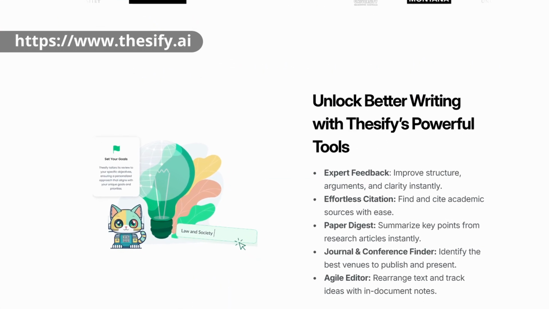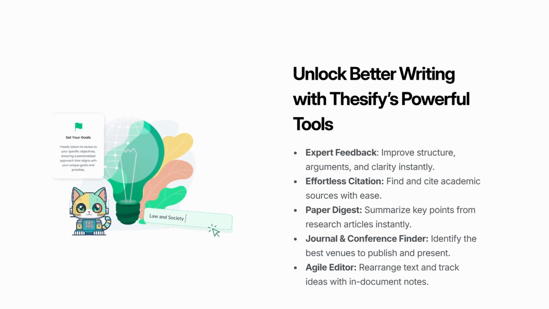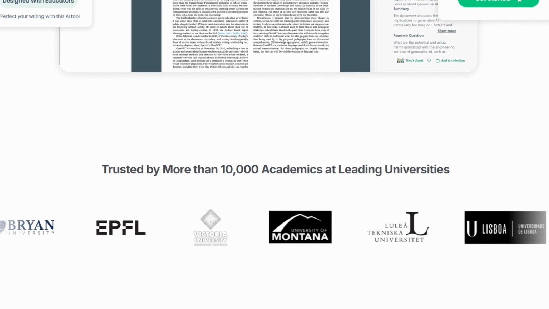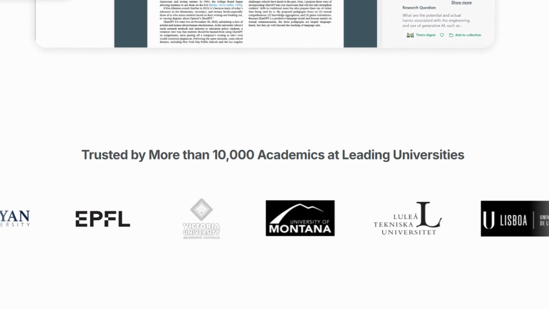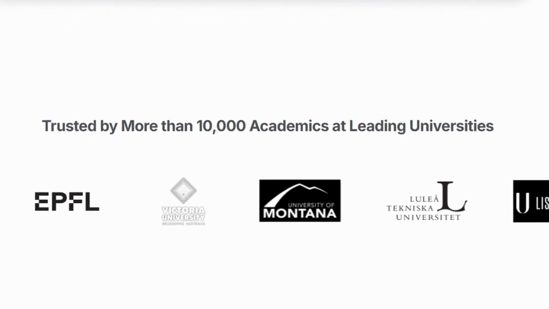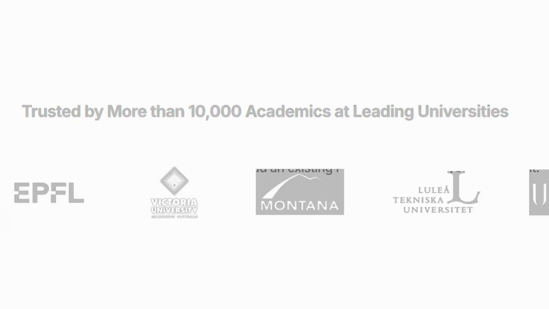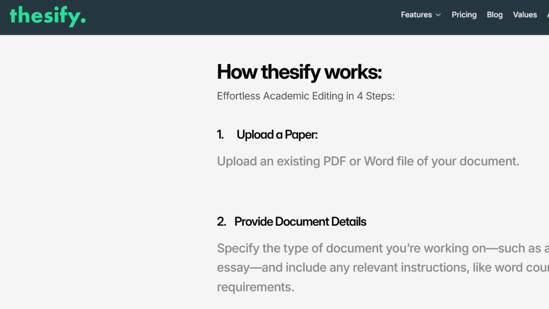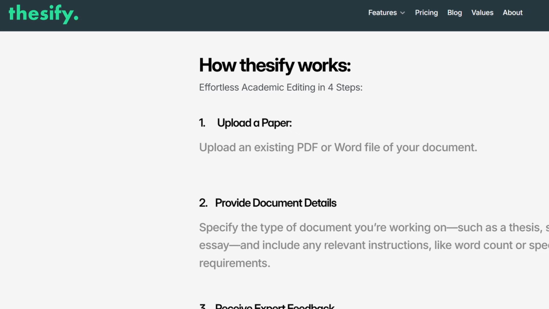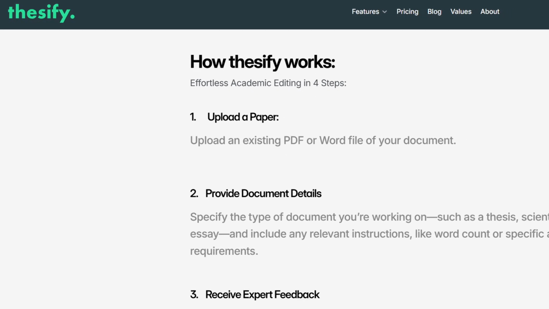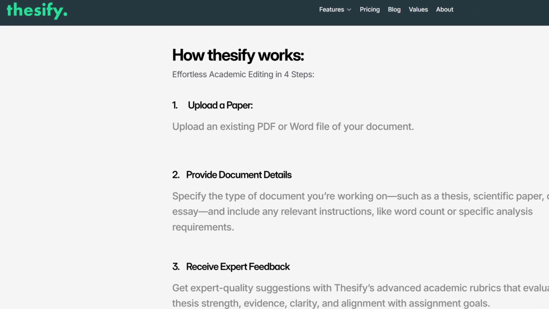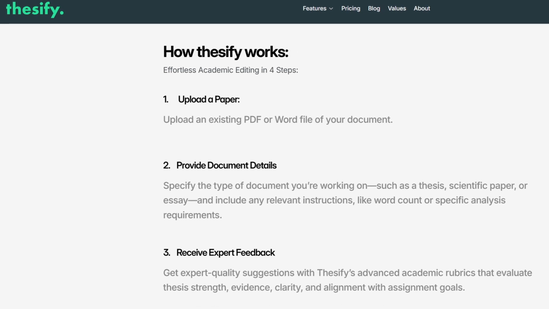It's not too complicated. So it's designed here to give you feedback on your writing. It says that it's trusted by many different companies and organizations. So here you have a listing of different ones and it says trusted by more than 10,000 academics in leading universities. Nice. So the way it works is quite simple. They break it down here into 4 steps. You upload your PDF or Word file. You answer a few questions so that, again, the AI understands a bit more as far as what you're looking for. And then you get this expert feedback. And then you can also edit directly through the platform.